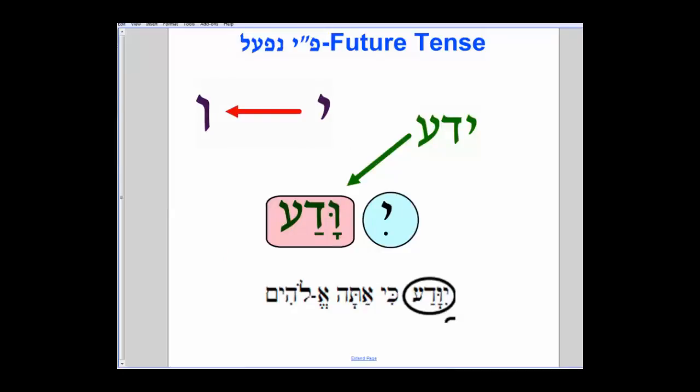So we have the same thing for Niphal future tense. What's yivada? What's my shoresh? My shoresh is yada. Okay, so my yud flips to my vav, but why do I have a patach here? Where did my qamatz go? Because of my ayin, right? My ayin got this concept. But I would have it if it was yivaled. What does yivaled mean? He will be born.